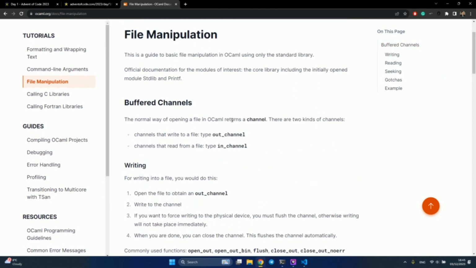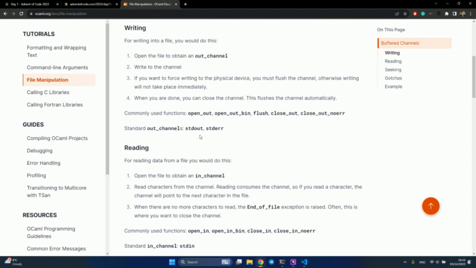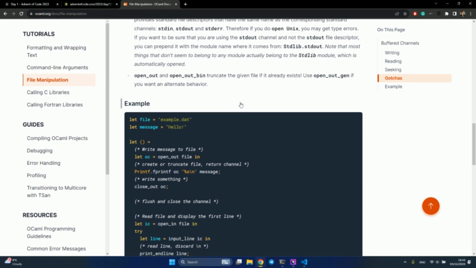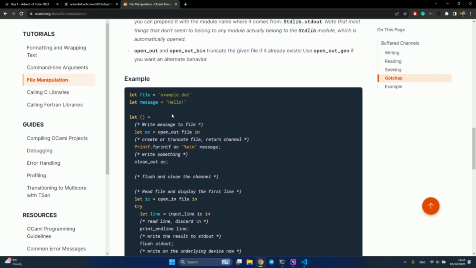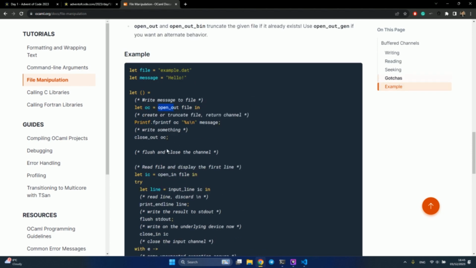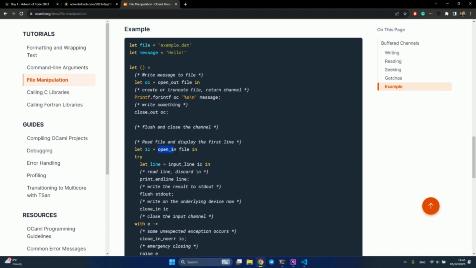Basically, in OCaml, you have this concept of channels, like in channel, out channel. You create an in channel to read, and you output to an out channel. What does it say? Let's look at the example. I don't need to read all this stuff. So okay, file example.dat, open out. Okay, printed line. So these examples use functions from the module, but you see this open in, flush.